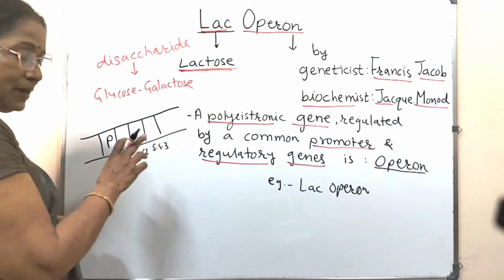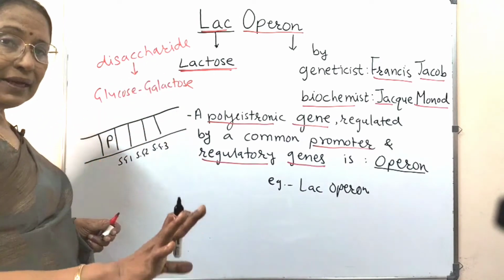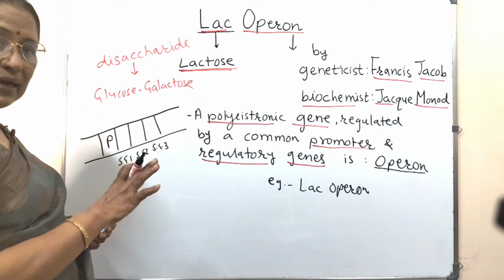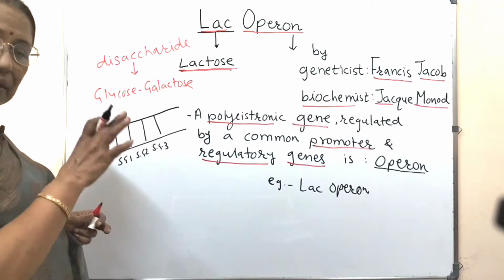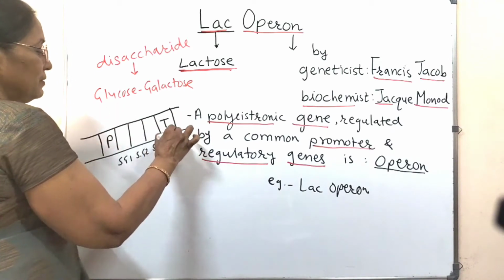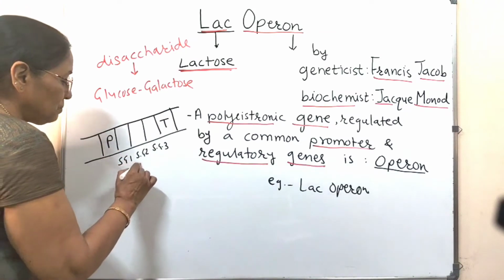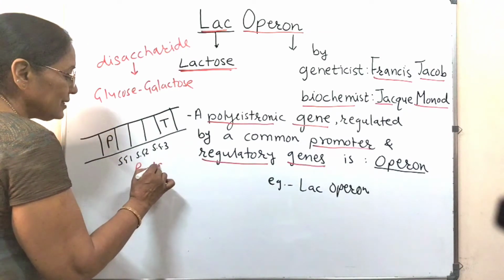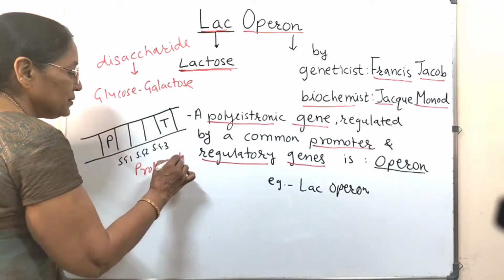Many other regulatory genes are also there, which we are going to see while studying Lac Operon. The promoter, terminator, everything will be there. This is in case of prokaryotes.